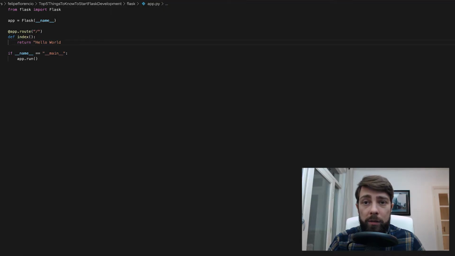Okay, so now we're going to talk a little bit more about routes and blueprints. This is one of the most relevant topics, of course. If you start to learn Flask, there's no reason not to use one of these two tools, these two APIs that we have.